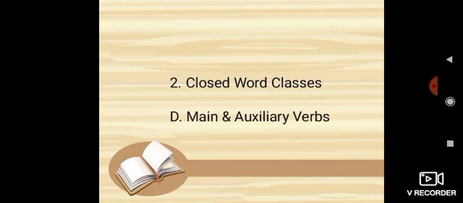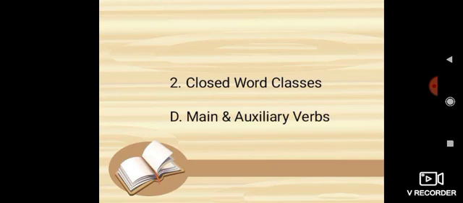It expresses an action or existence of a person or thing in every sentence. For example, Gita sings a song. Sings indicates the main verb. The story is narrated by the teacher. Is is an auxiliary verb and narrated is the main verb in this sentence.